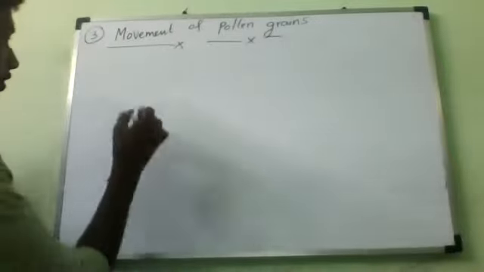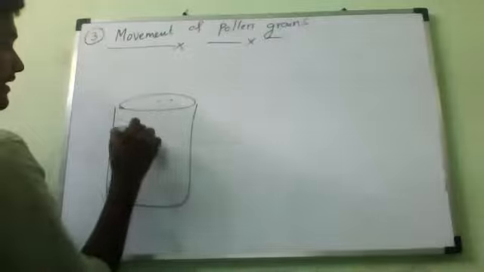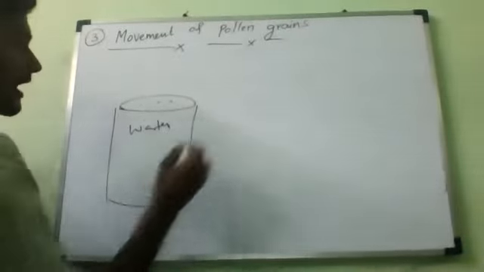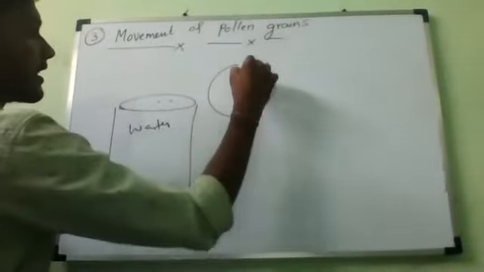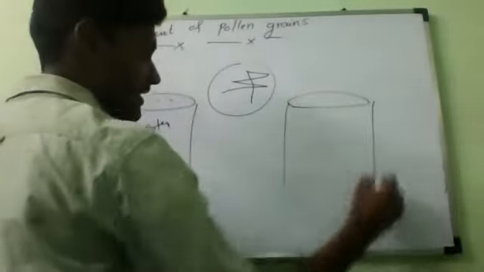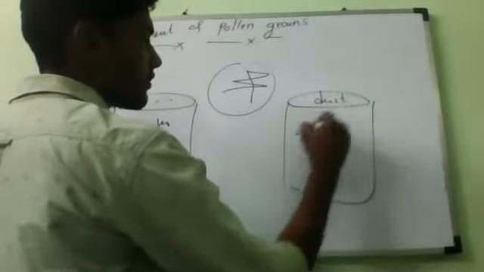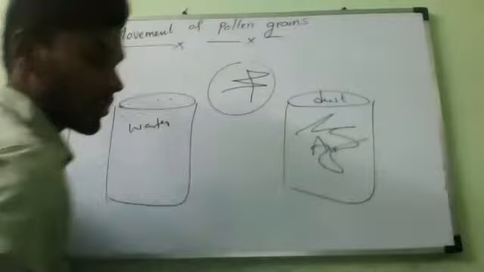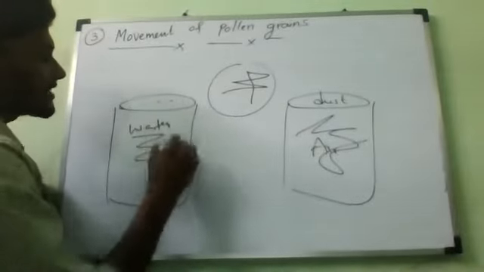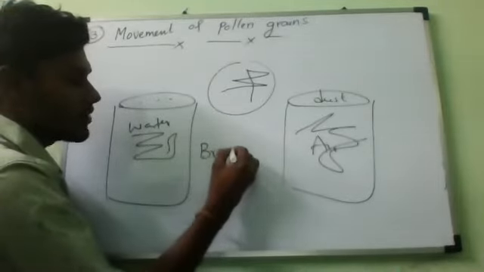I am saying that first we have taken water, and I have kept the pollen grains in the water. I have observed the zigzag motion of the particles. Now I have taken gas, in the sense of air. Air contains dust particles, and they are also moving in a zigzag manner. So this zigzag motion of these particles is only called what?